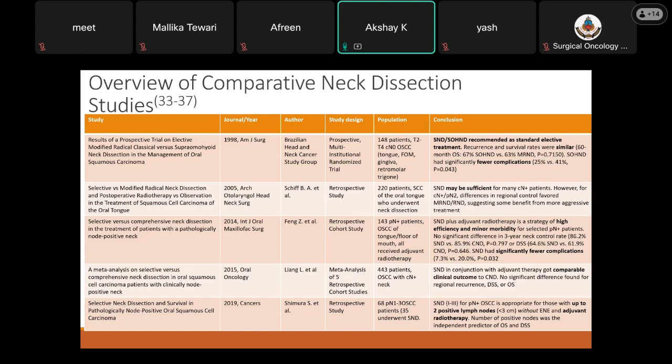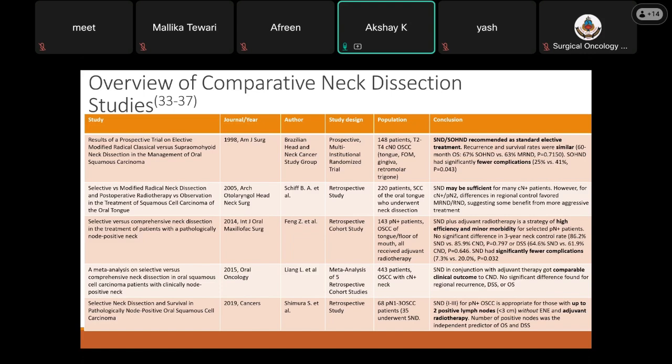Similarly, a meta-analysis done by Liang et al., published in 2015 in Oral Oncology, also concluded that selective dissection in conjunction with adjuvant therapy had comparable clinical outcomes compared to comprehensive dissection. There was no significant difference found for regional recurrences, disease-specific survival, or overall survival.